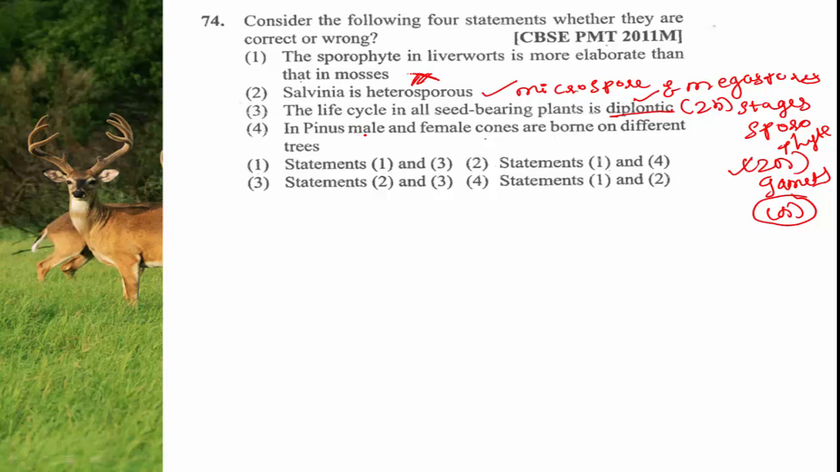In Pinus, male and female cones are born on different trees. No, this is also wrong statement. How Pinus appears? If this is the plant body of Pinus, these are the branches. And ಈ ಬ್ರಾಂಚ್ಗಳಿಗೆ thin needle like leaves arrange ಆಗ್ತವ. These are the leaves in Pinus. They are referred as needle.